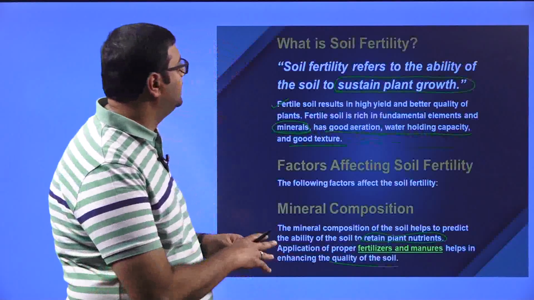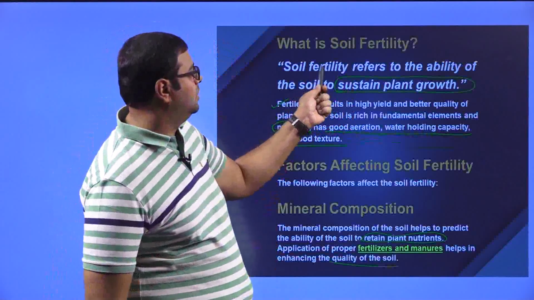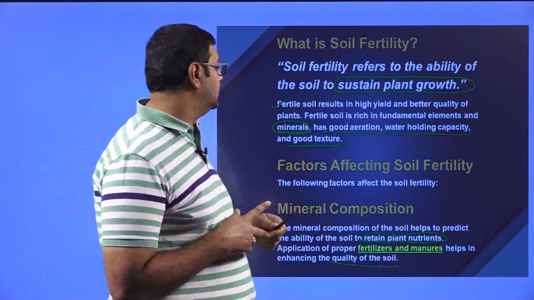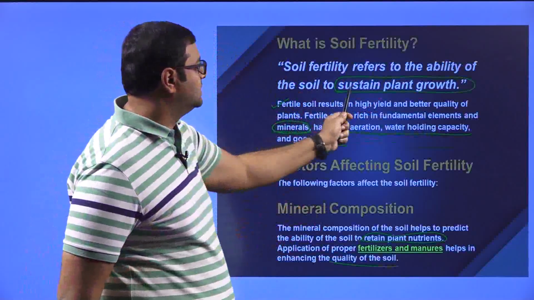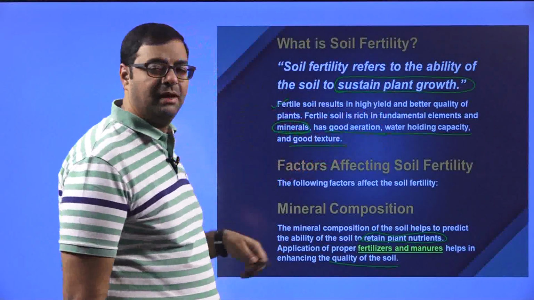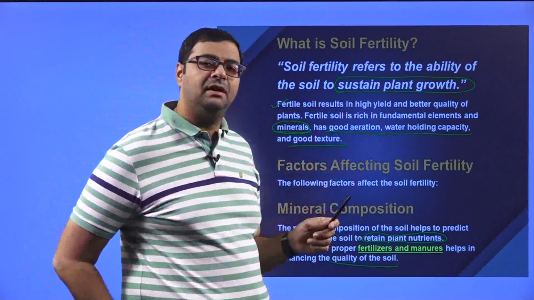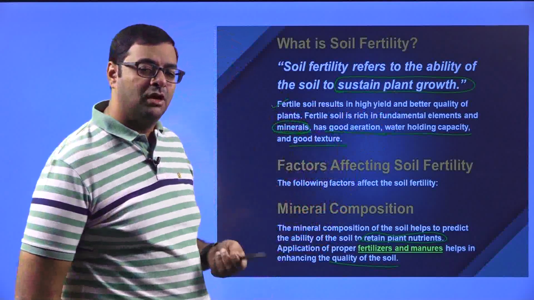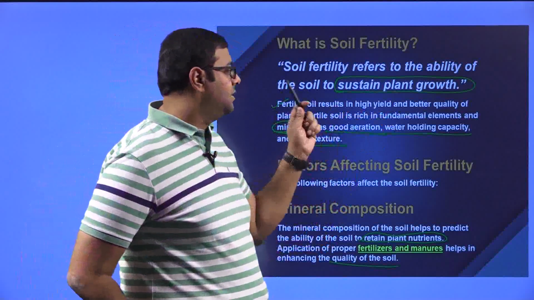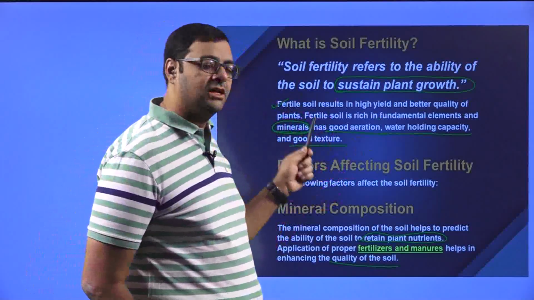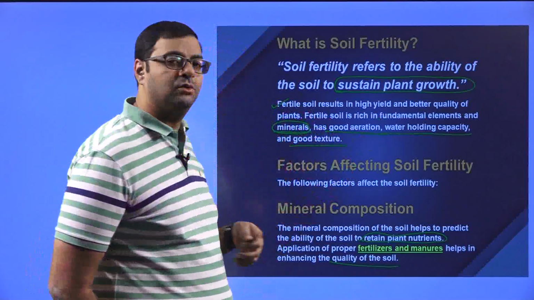Soil fertility refers to the ability of the soil to sustain plant growth. Fertile soil results in high yield and better quality of plants, that I already said. The fundamental elements which make the soil rich in nutrients are minerals, aeration, water holding capacity and good texture.